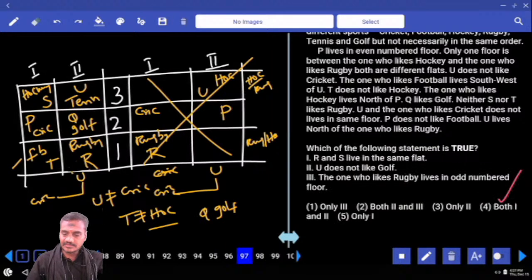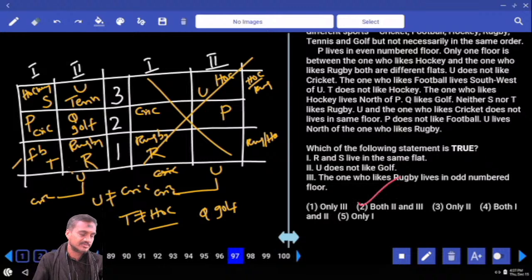97, which of the following is true? R and S live in the same flat, that is false. U does not like golf is definitely true. And the one who likes rugby lives on an odd number floor. Rugby lives on an odd number floor is also true. And so both 2 and 3, choice 2, question number 97.